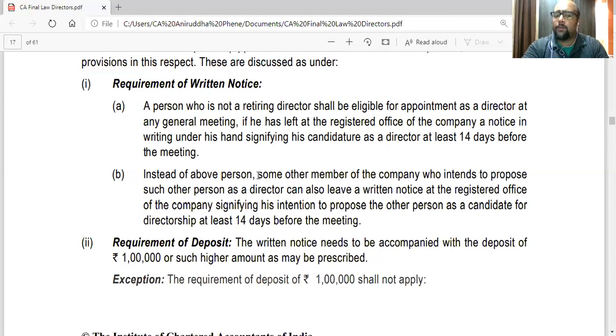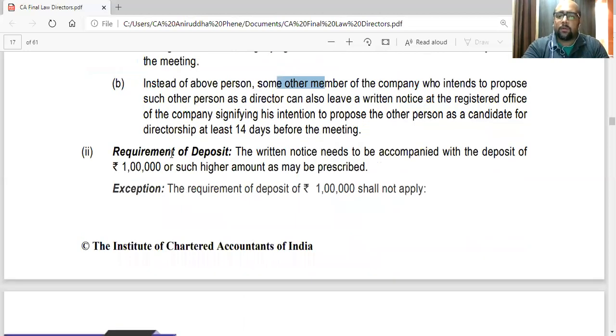Plus, instead of the above person, some other member of the company who intends to propose such other person as director can also leave a written notice at the registered office of the company, signifying his intention to propose the other person as a candidate for directorship at least 14 days before the meeting. So either a person himself or a member who proposes him. In both cases, there is a requirement of deposit. The written notice needs to be accompanied with the deposit of 1 lakh or such higher amount as may be prescribed.